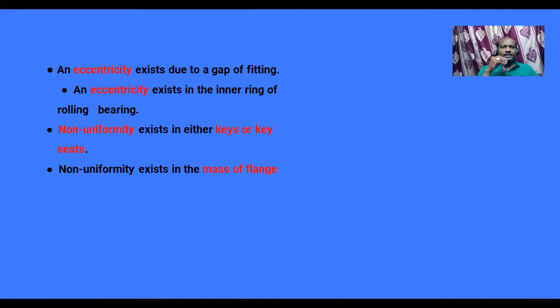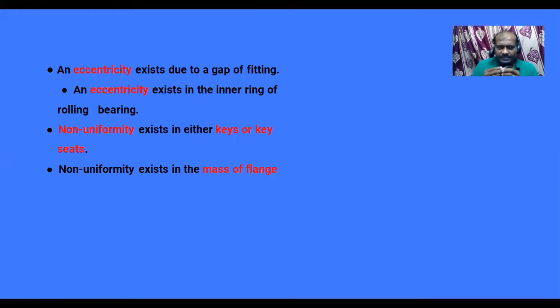What is an eccentricity? A point that is deviating from the center of the object is nothing but eccentricity. The eccentricity exists due to a gap of fitting. An eccentricity exists in the inner ring of a roller bearing. Non-uniformity exists in either keys or key seats. Non-uniformity exists in the mass of the flange. So these are a few reasons for having an unbalanced state in a system.